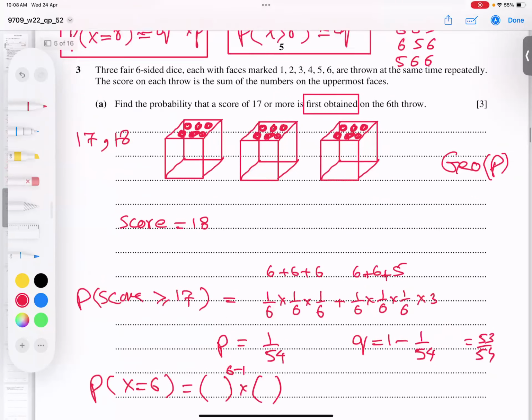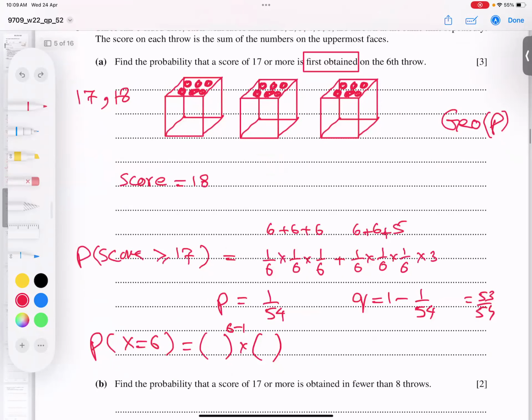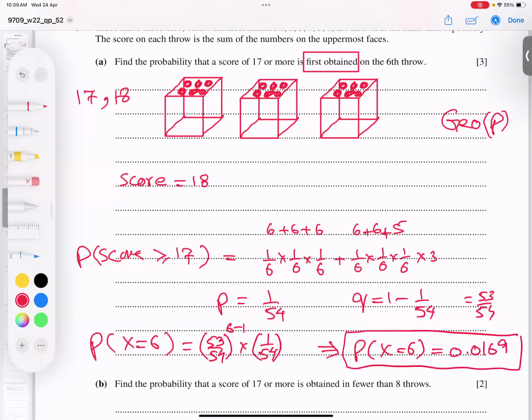You can see the first value is q, the second value is p. q is 53 over 54, and p is 1 over 54. So on the sixth attempt, the first time, we get our required score. If you type this in calculator, the answer is 0.0169. These are the chances.